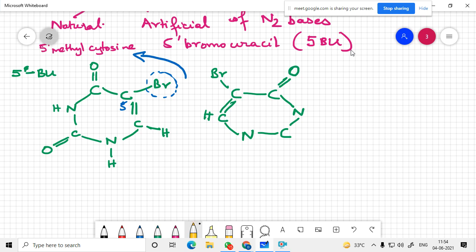This is 5-bromouracil, the keto form. This is the keto form.